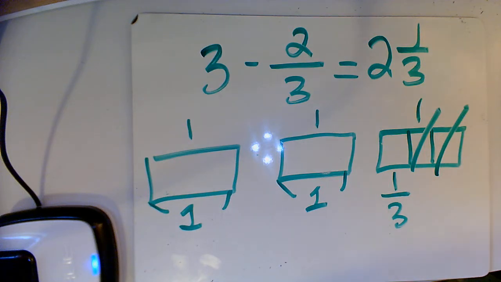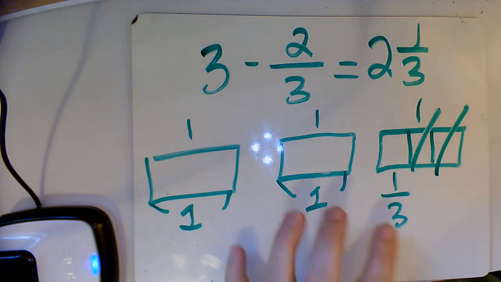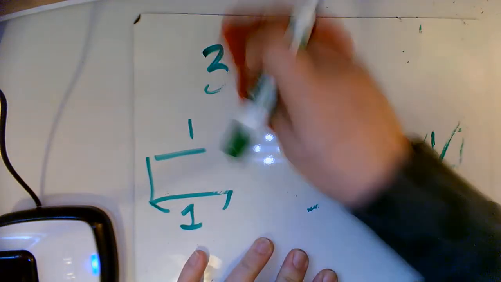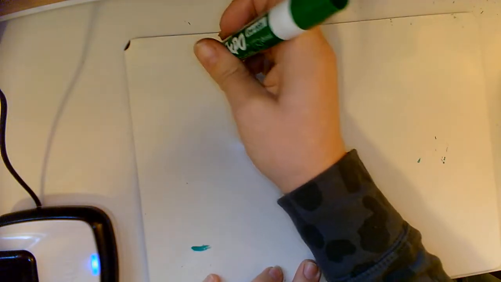It kind of helps me with my thought process, because then I don't think that I have one broken into thirds or fourths, whatever we're working with. Okay, so our next one is going to be 5 minus 1/4.